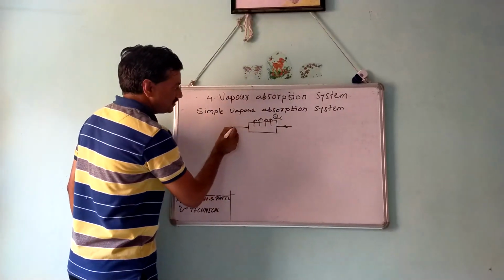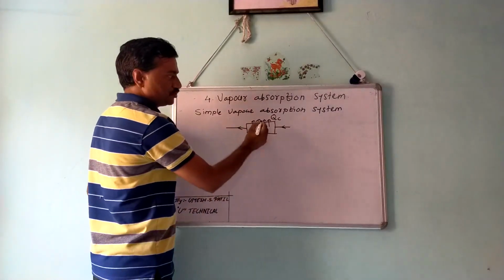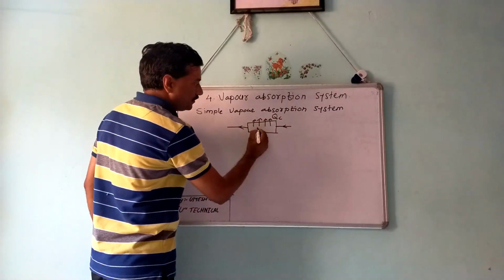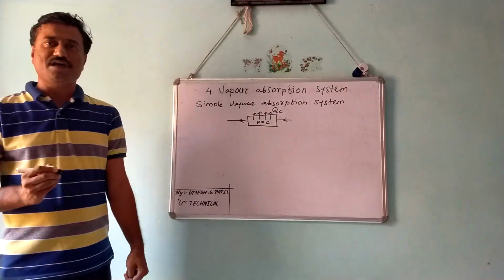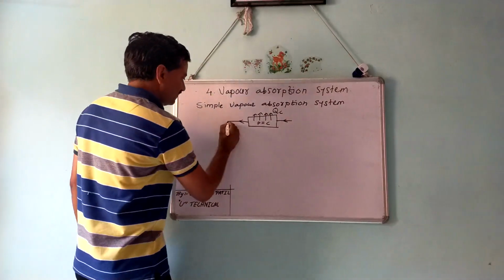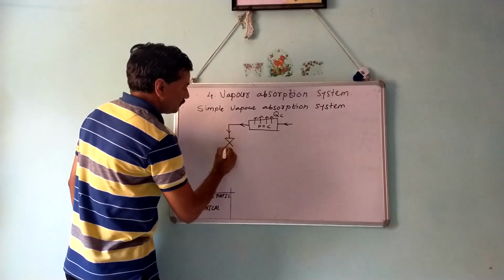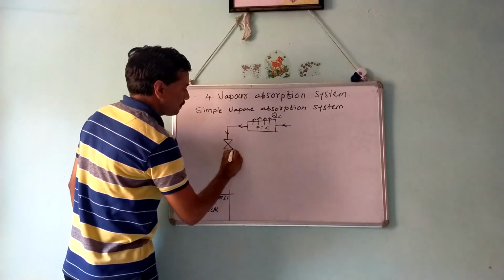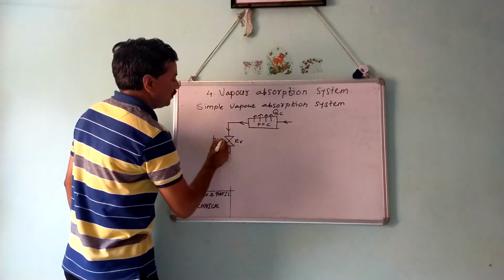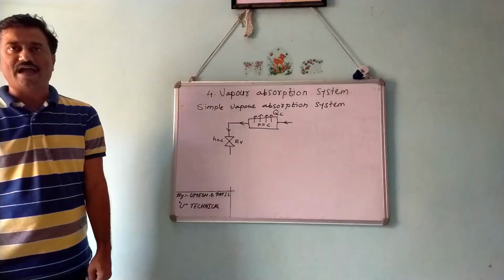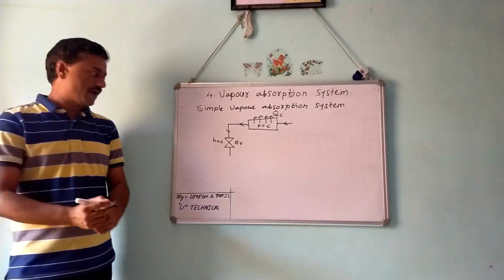Here it is condensed into liquid refrigerant, and during this condensation a heat QC is transferred at constant pressure. Then the refrigerant enters an expansion valve where it is expanded, theoretically at constant enthalpy. So this is an isenthalpic expansion.